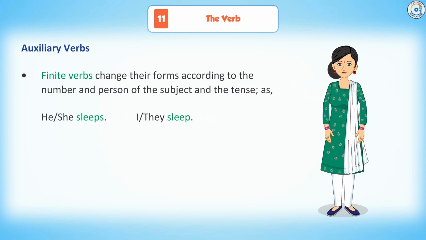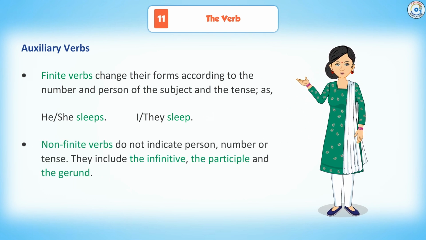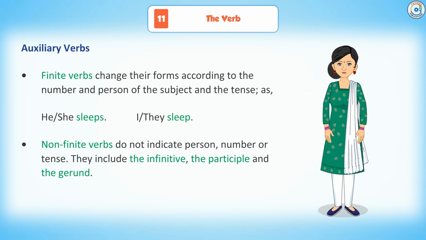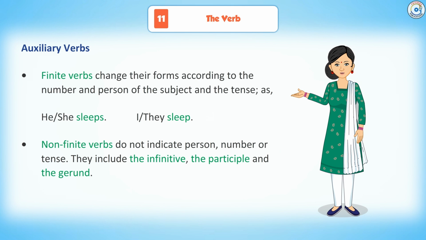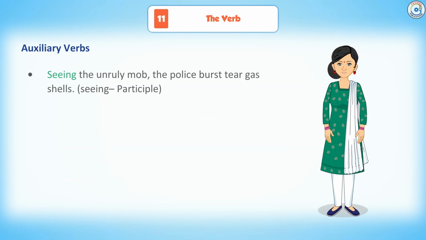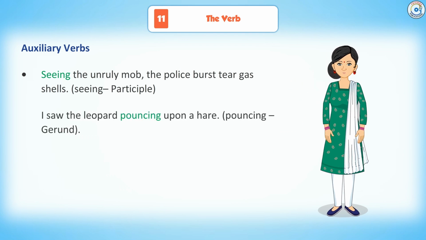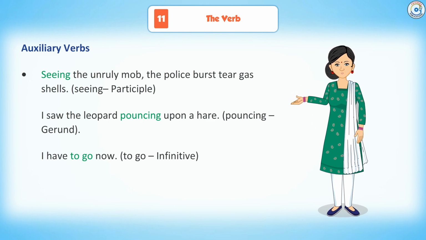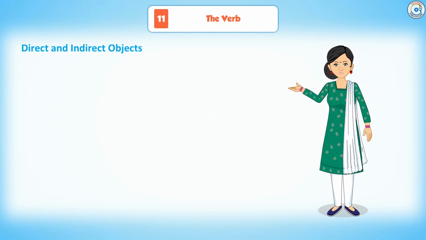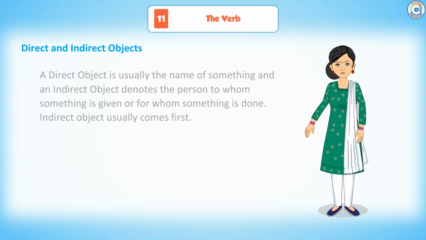tense, as he, she sleeps; I, they sleep. Non-finite verbs do not indicate person, number or tense. They include the infinitive, the participle, and the gerund. Seeing the unruly mob, the police burst tear gas shells. Seeing, participle. I saw the leopard pouncing upon a hare. Pouncing, gerund. I have to go now. To go, infinitive.